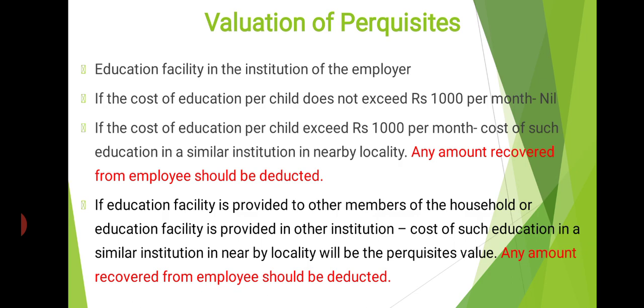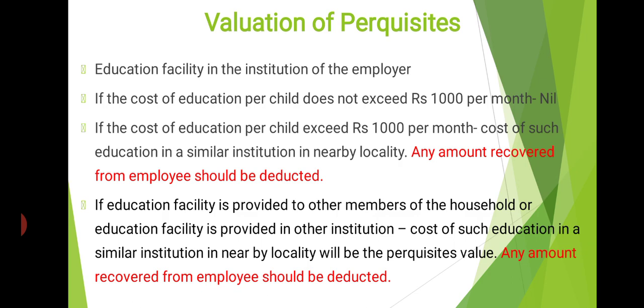No perquisite value. Clear? There is no calculation of perquisite value. Then when the cost of education per child exceeds 1000 per month, the cost of such education in a similar institution in the nearby locality will be the perquisite value.